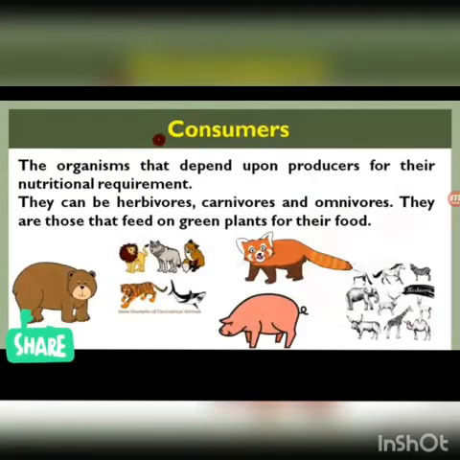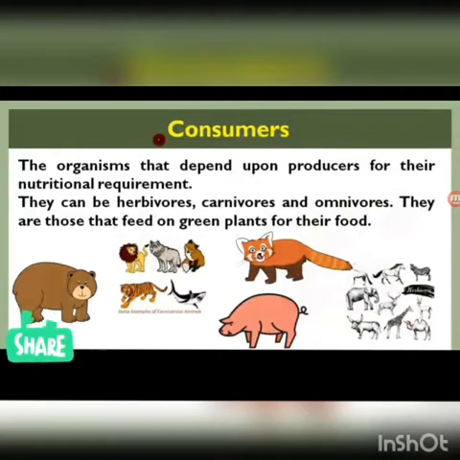Now the next category is consumers. Consumers are the organisms that depend upon these producers for their nutritional requirement. That means they cannot make their own food. These consumers can be herbivorous, carnivorous and omnivorous.